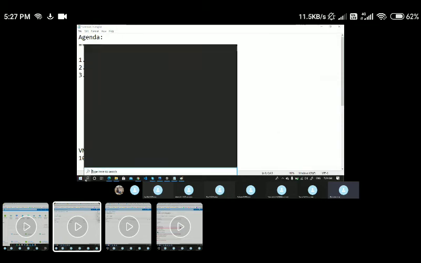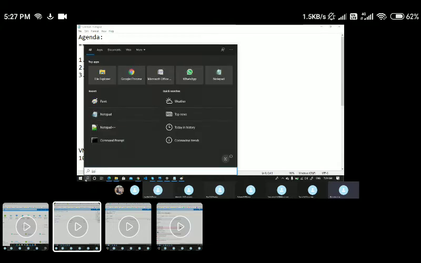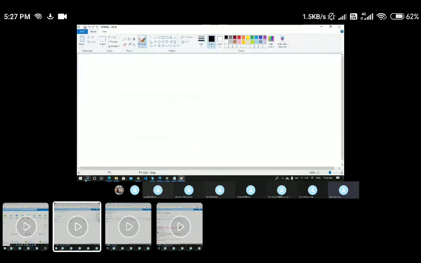For that, let me open a separate Paint here. Now, to achieve this VNet peering scenario, what I'm going to do is create two virtual networks. Let's say this is my VNet 1 and this is my VNet 2.